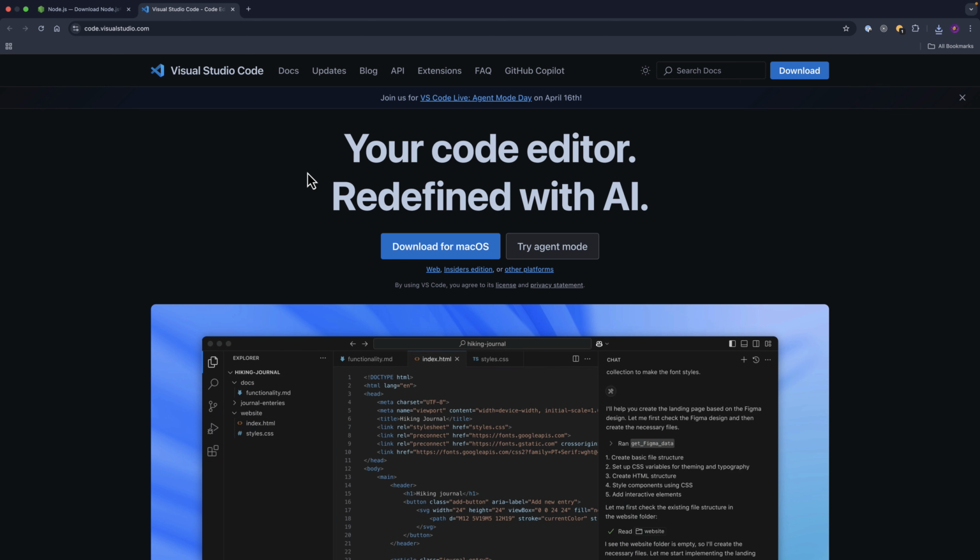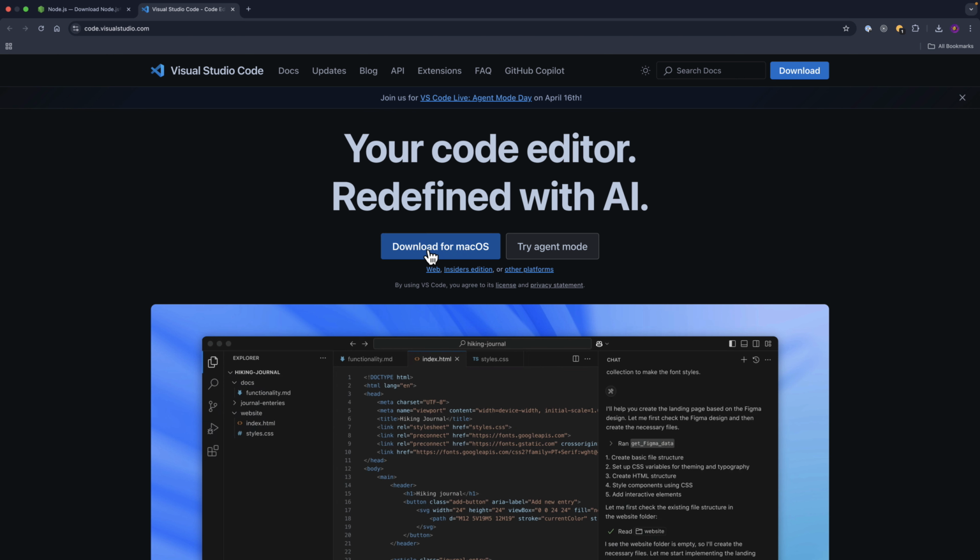I'm going to use Visual Studio Code. It says that it is your code editor redefined with AI. And note that for this course, we are going to ignore using AI. We need to have the fundamentals first. And by the end of this course, when using AI to work with Node.js, you'll be amazed how productive you'll be and how easy it is to work with Node.js using AI. But for now, let's work the hard way.